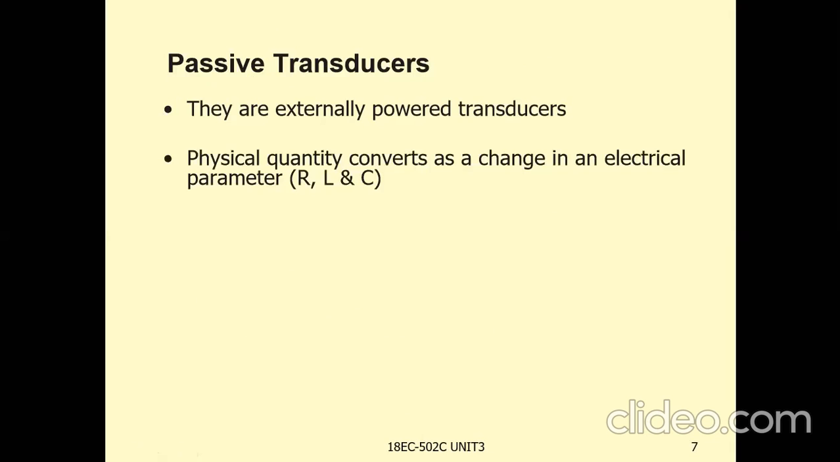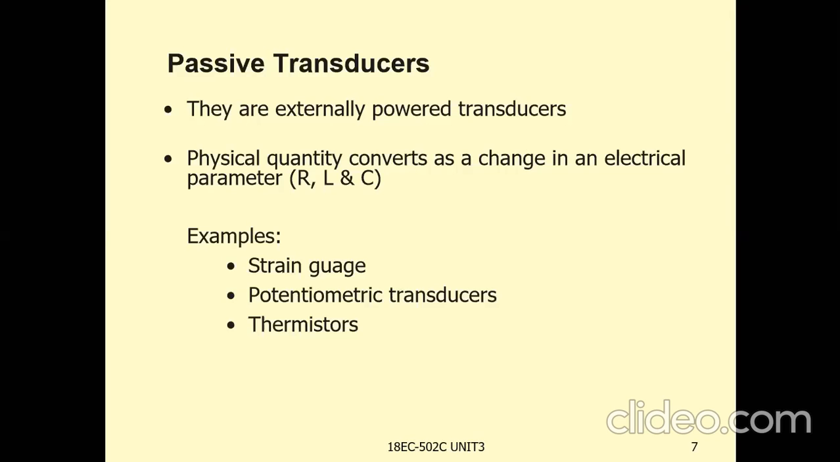The physical quantity is converted as a change in an electrical parameter, which may be either resistance, inductance, or capacitance. Passive transducers are externally powered transducers. The physical quantity is converted as a change in an electrical parameter. Any one of the parameters will change based on the physical quantity at the input. Examples of passive transducers: strain gauge, potentiometric transducers, thermistors, capacitive transducers, inductive transducers.